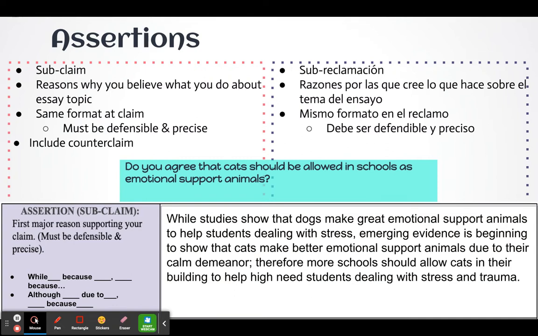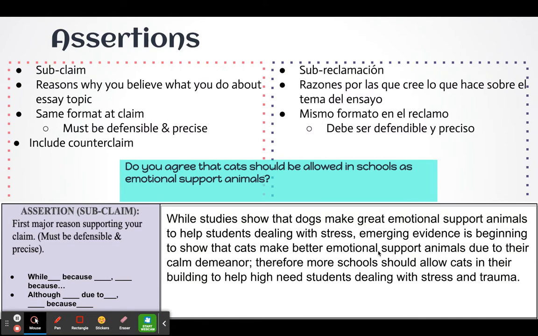Now, I know that that's a lot, but it needs to include all of the parts. So we already saw it includes the counterclaim, but it also includes the defensible portion where I say that cats should be in buildings. And I also say the precision part, which is the how or the why or the due to. So it's because of their calm demeanor and they help high need students dealing with stress and trauma. So that's all my precision part.